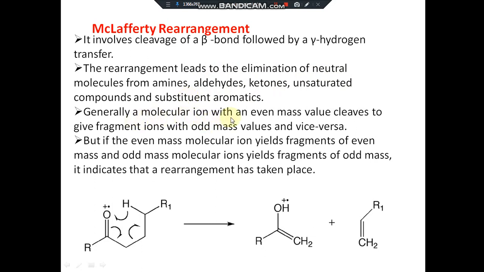Generally, a molecular ion with an even mass value cleaves to give fragment ions with odd mass values, and vice versa. But if the fragments from an even mass molecular ion have even mass, and if the molecular ion has an odd mass and the fragments also have odd mass, then that means a rearrangement has occurred.